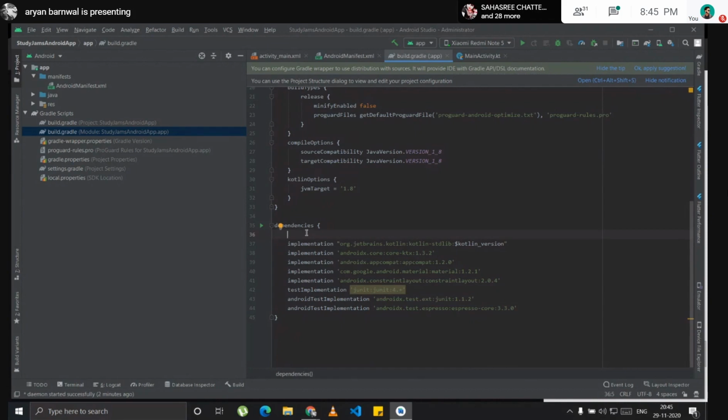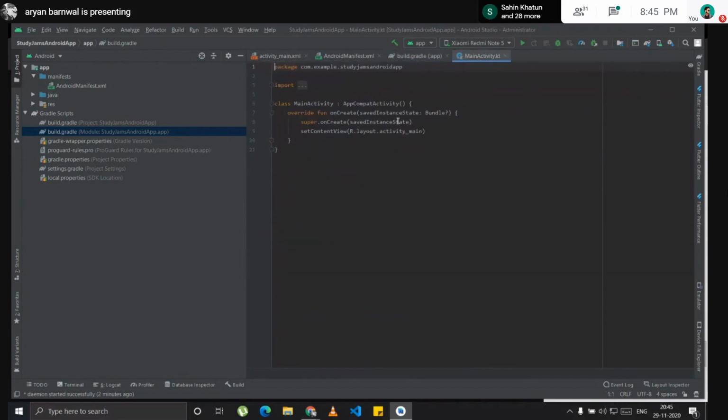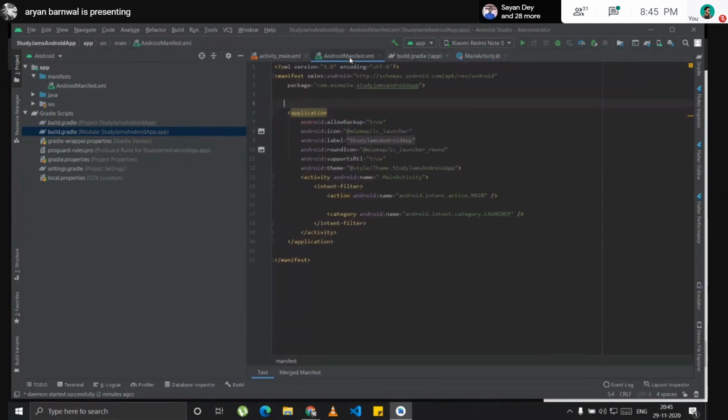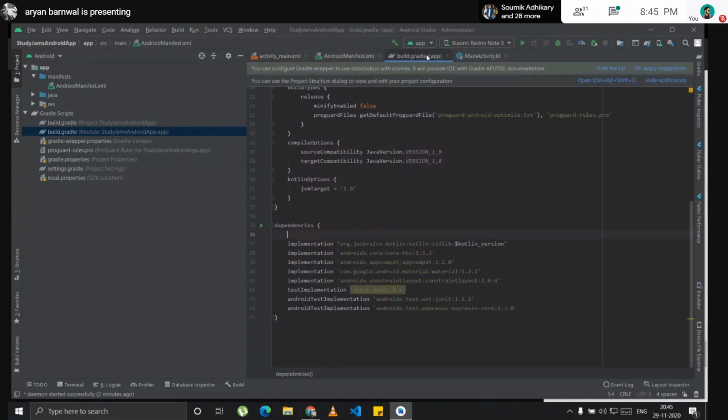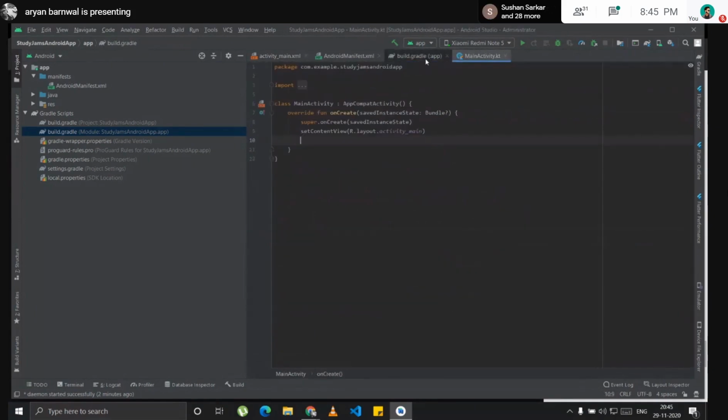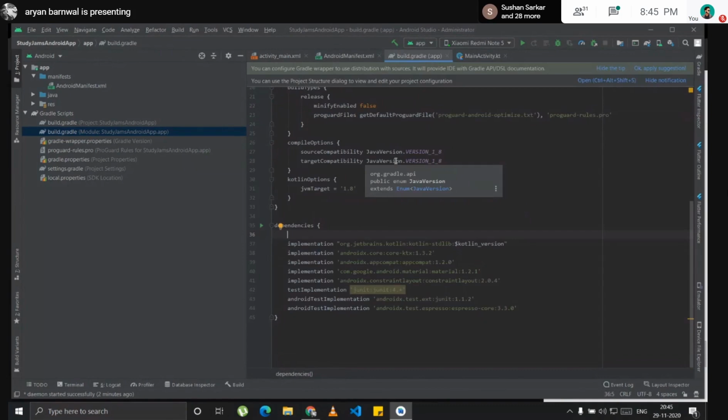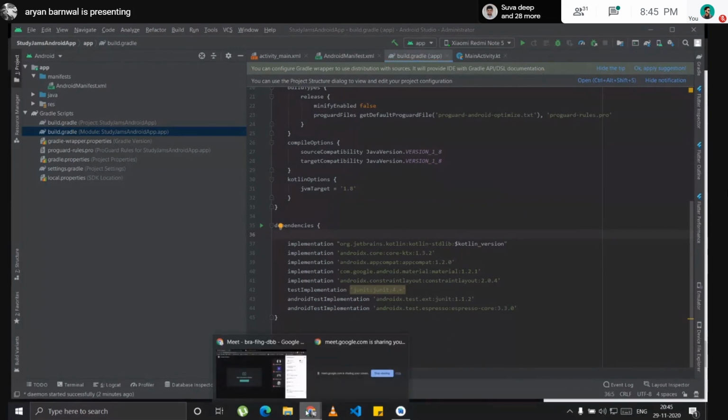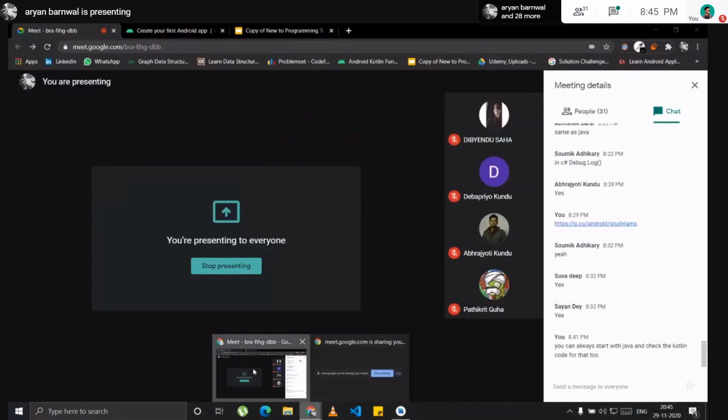If you want to use Volley, Volley is a third-party library. If I use Volley here, it won't work. I'll show you. There's no autocomplete here. But if I just write the dependency for Volley, it will work. Volley is a third-party library by which we can take data from an API. Volley is a part of the second track, which will be completed in December.